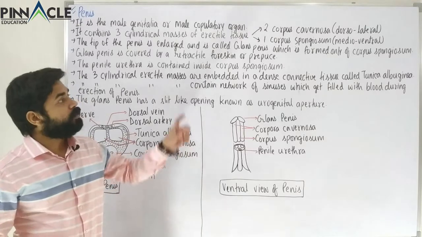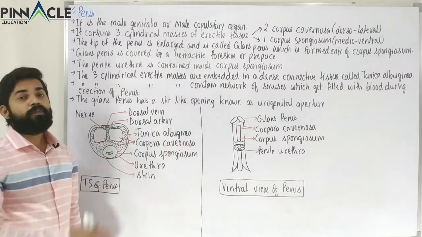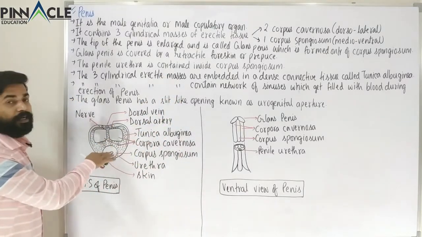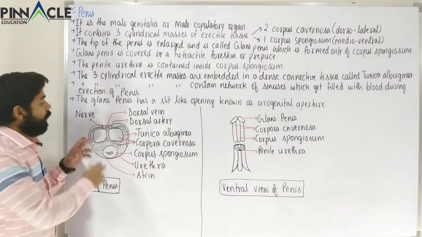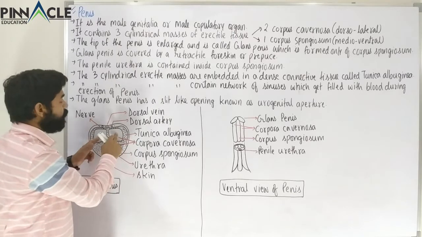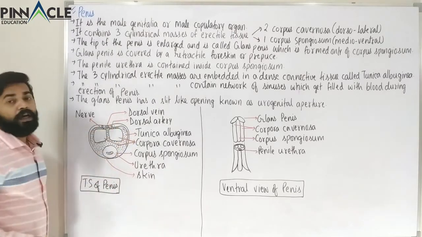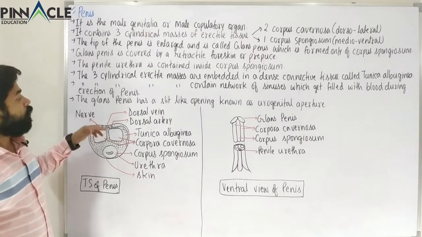Mediolateral means somewhere in the middle, medioventral means somewhere in the middle and the ventral side, and dorsolateral means towards the side and also the dorsal side.